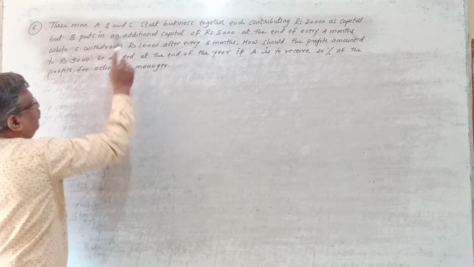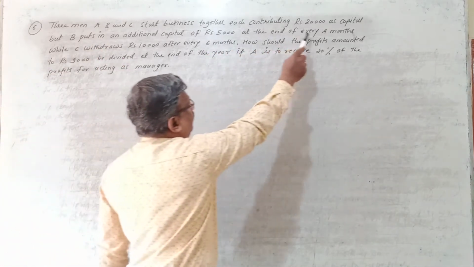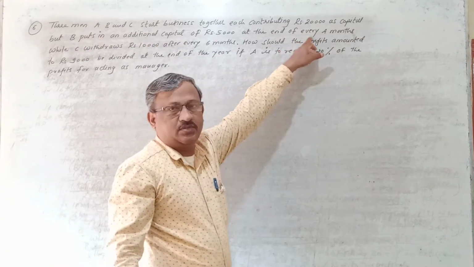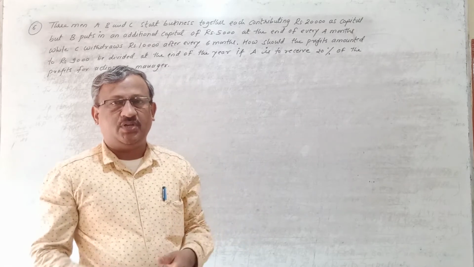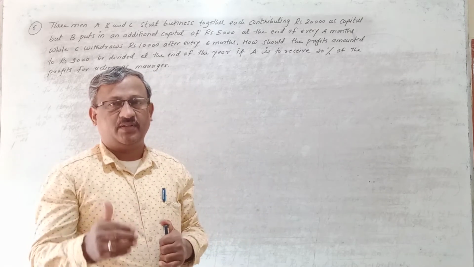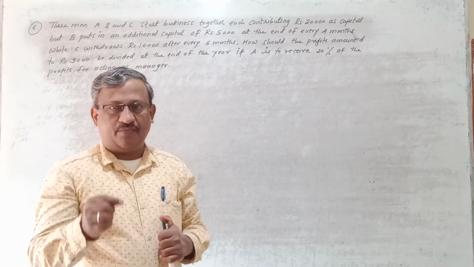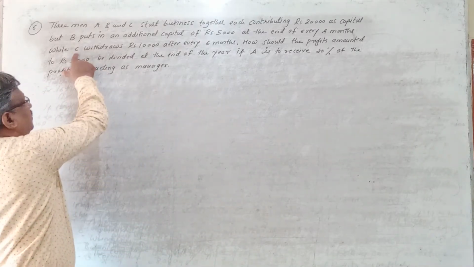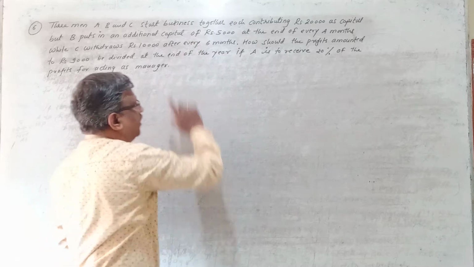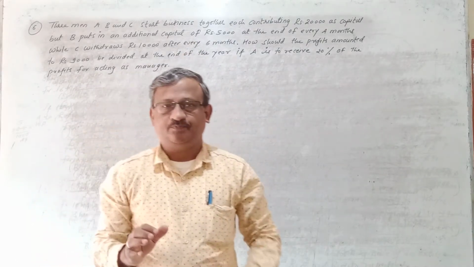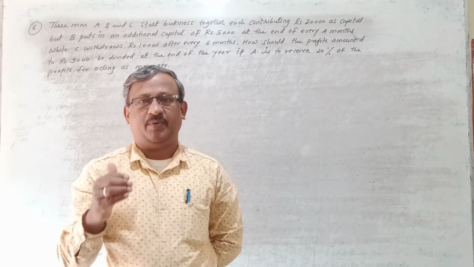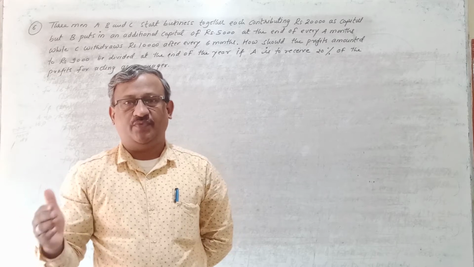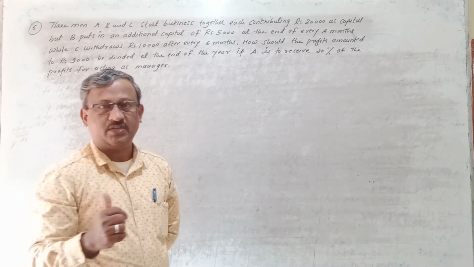But B puts in additional capital of rupees 5,000 at the end of every 4 months. What does B do here? After the completion of every 4 months, he goes on investing rupees 5,000, 5,000, 5,000 into the business. While C withdraws rupees 10,000 after every 6 months. Means C is withdrawing the capital from the business after every 6 months. So at the end of every 6 months, he goes on withdrawing rupees 10,000 from his capital.